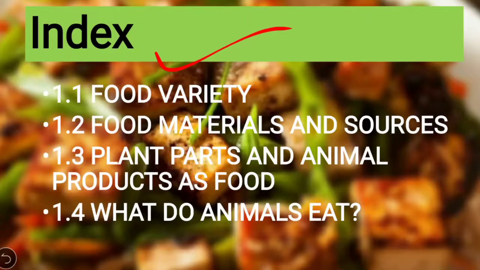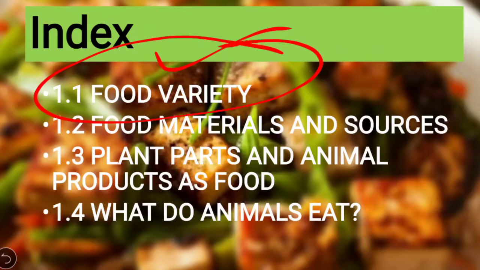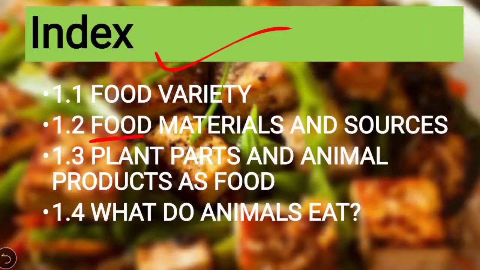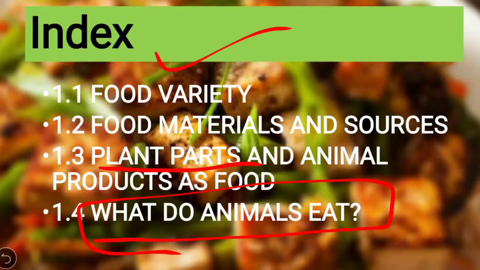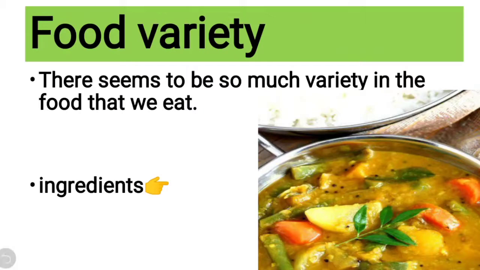We will see the food variety. Then we will see food materials and sources. Then plant parts and animal products as food. And the last topic will be what do animals eat? Let's move to the first topic. In the first topic, that is food variety.